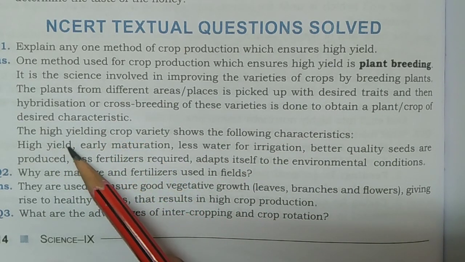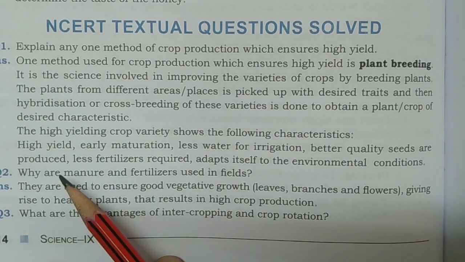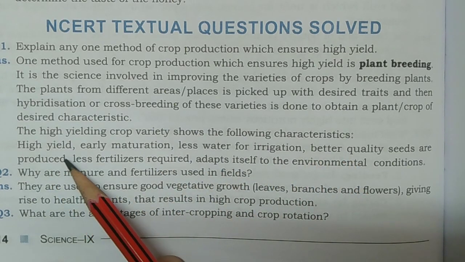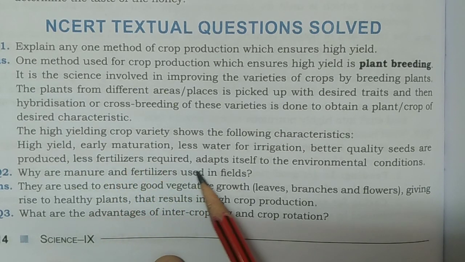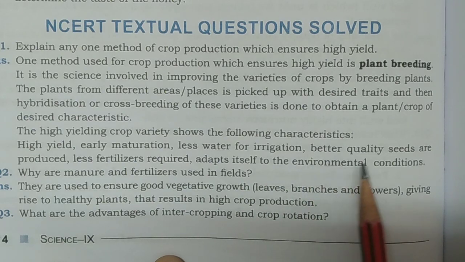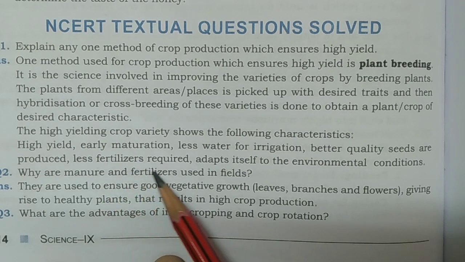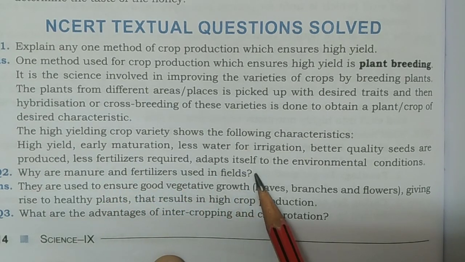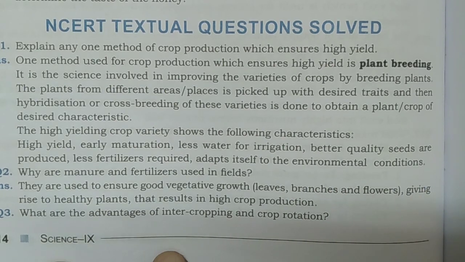Next, the high yield crop variety shows the following characteristics: high yield, early maturation, less water for irrigation, better quality seeds are produced, less fertilizers required, and it adapts itself to the environmental conditions.